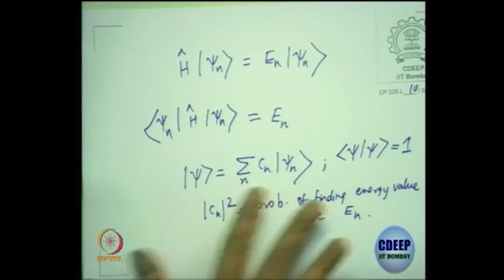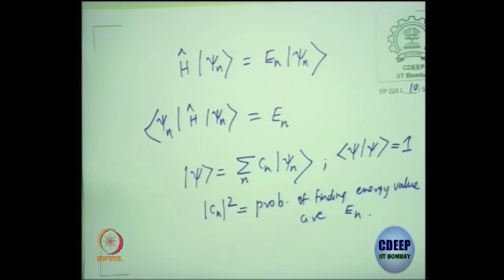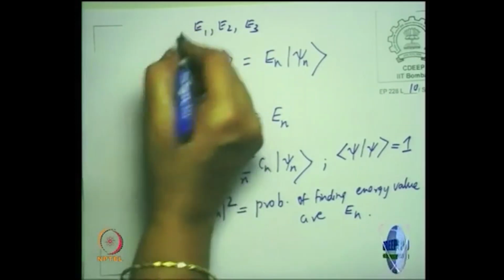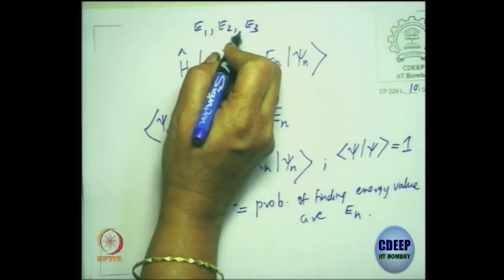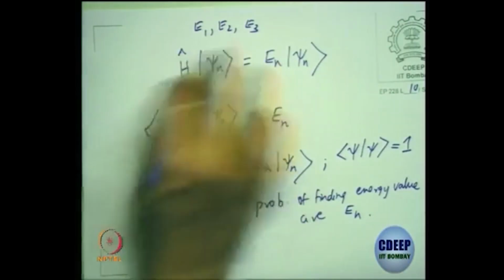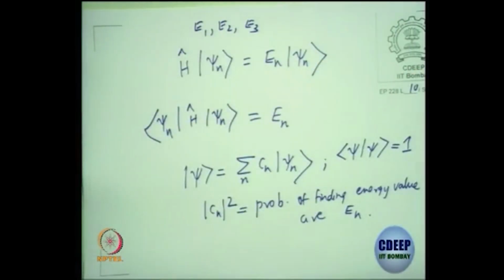So when one person does a measurement on the state, he doesn't know whether he will get E1 or E2 or E3 or something, but it will definitely be in that set. If the system has stationary states with energy E1, E2, E3, when he does the measurement, he will not get 1.1 times E1. He will get E1 or E2. You can't get something intermediate in between. He will measure only one of the stationary state energy eigenvalues.